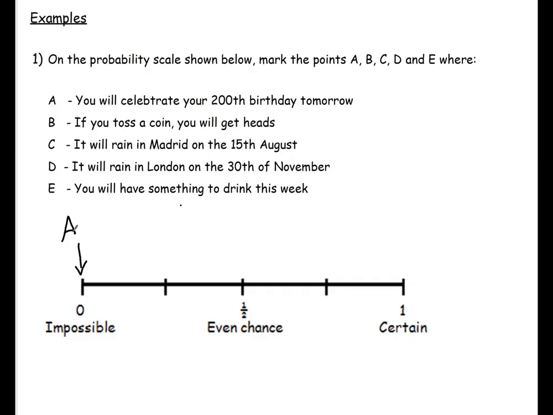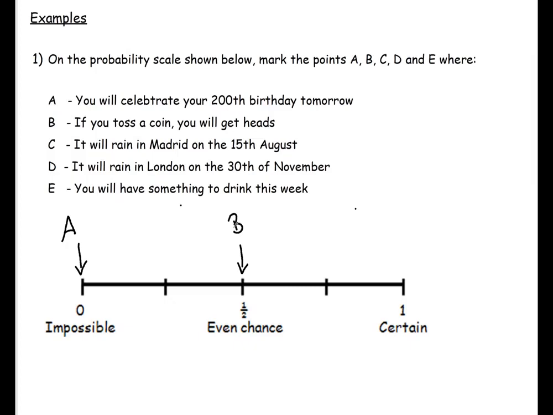You have to use a bit of judgment with this. Sometimes you may have a description like a man has 4 heads, and there tends to be somebody in the class that'll say, well, you could. No, we've got to think now, we want these marks, think logically. So B, if you toss a coin, you will get a heads. It's equally likely that you get a heads as a tails, so that's going to be even chance. So we would place the B here on our probability scale.